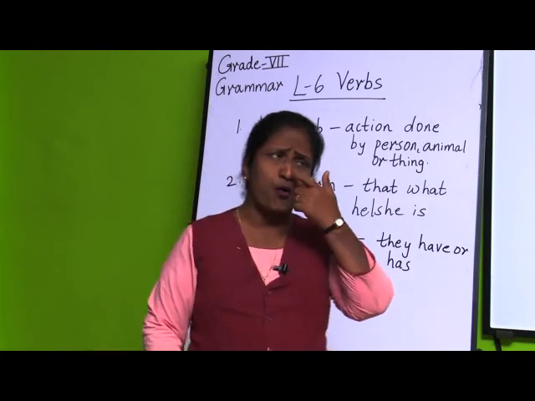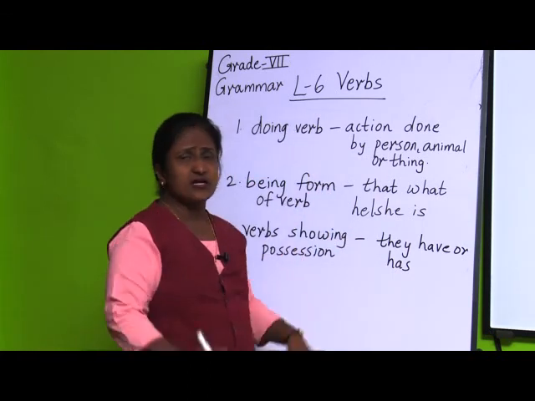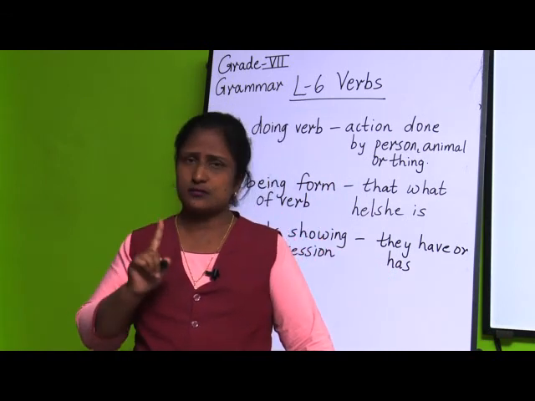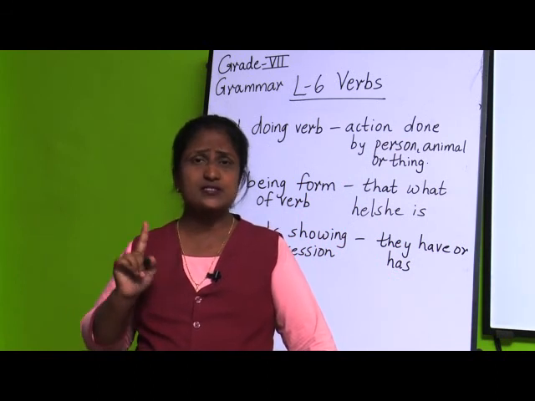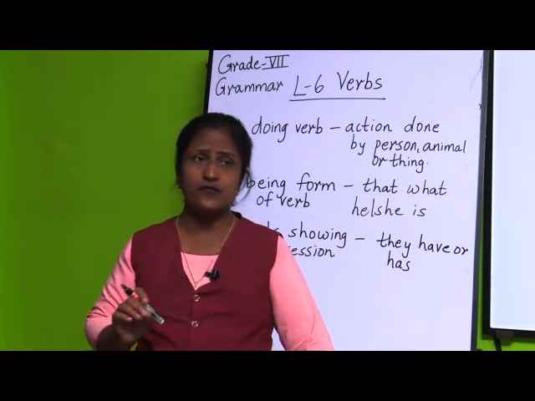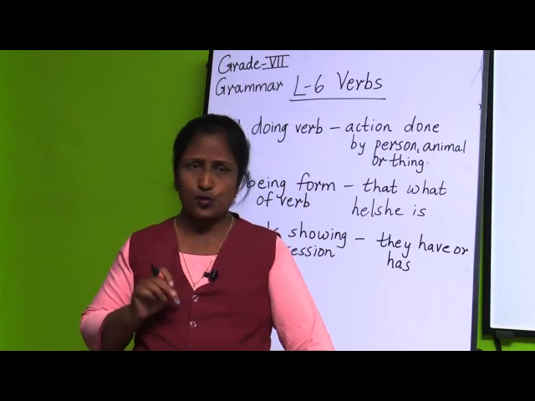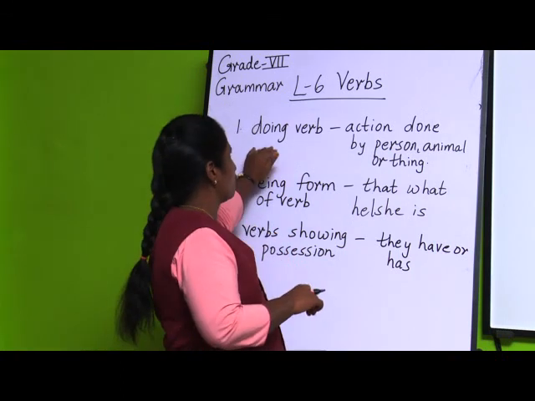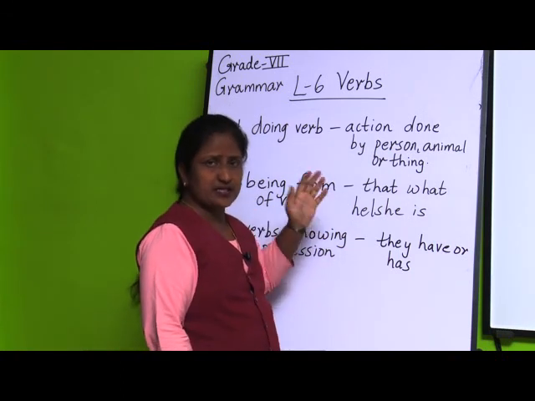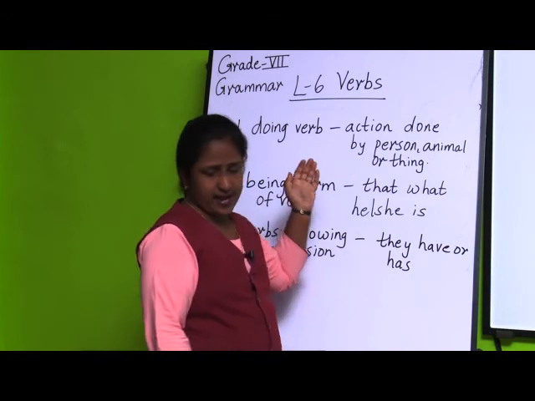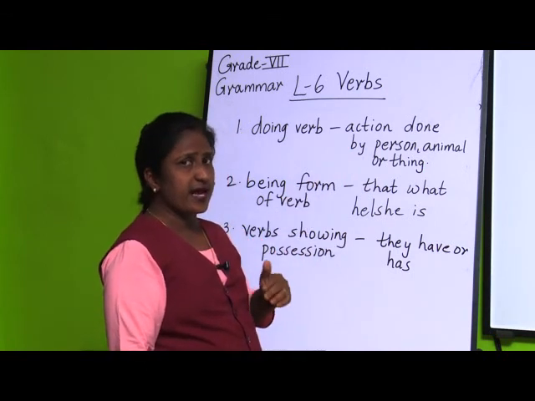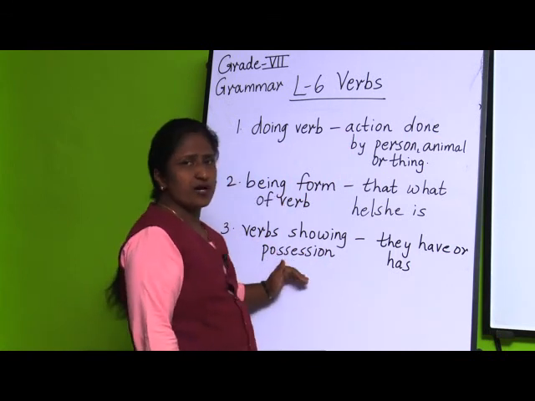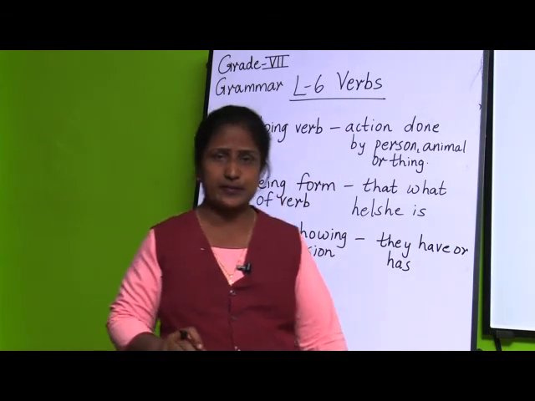If you take all these three types of verbs, we find one definition for the part of speech, that is verb. So what is the definition? A verb denotes what a person or a thing or an animal does, or what a person, animal or thing is, and lastly what a person, animal or thing has. So all these three types of verbs come in the part of speech verb.